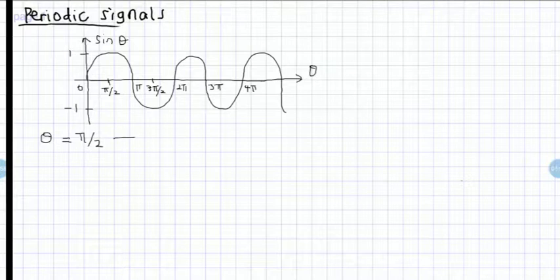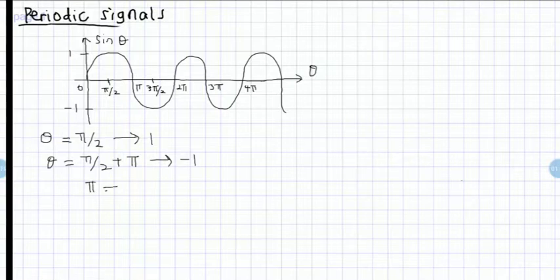Now, we find that sine theta is equal to 1, but when theta is equal to pi over 2 plus pi, then we find that sine theta is not equal to 1. It is equal to minus 1. So this proves that pi is not the fundamental period.